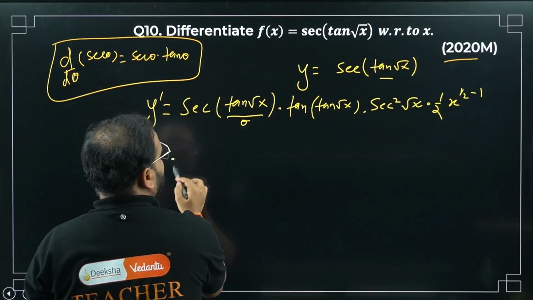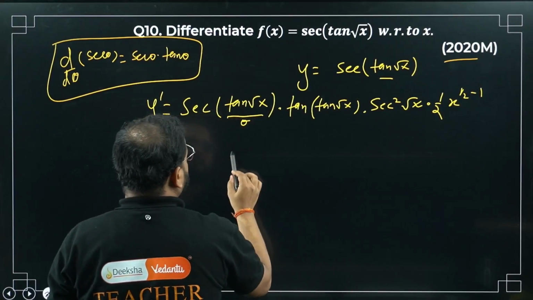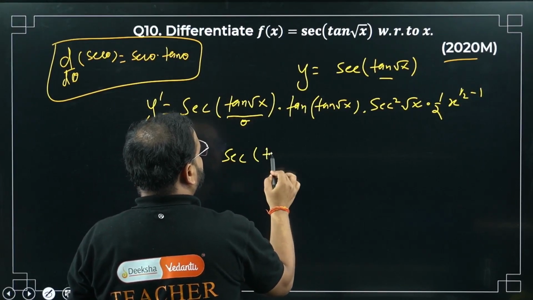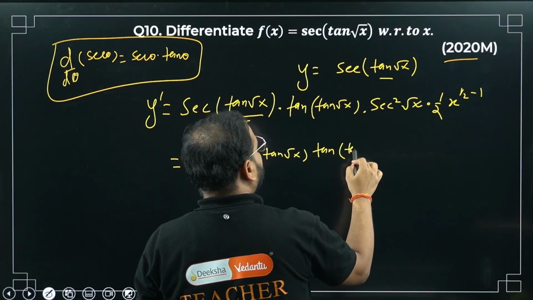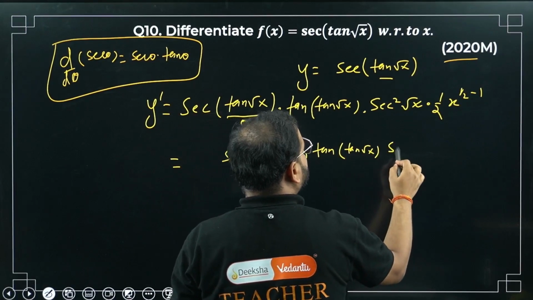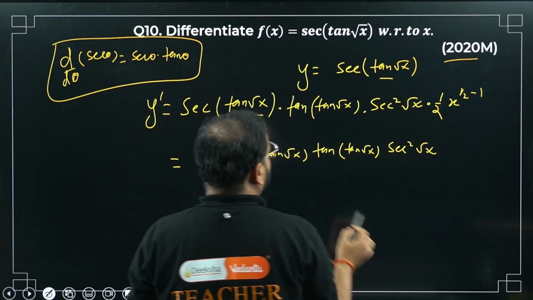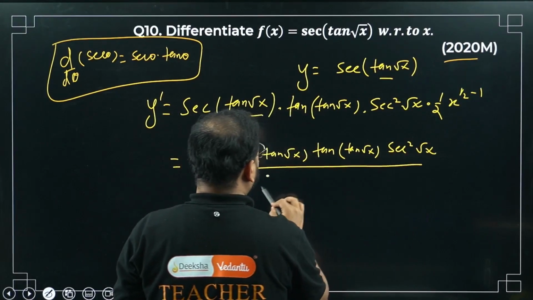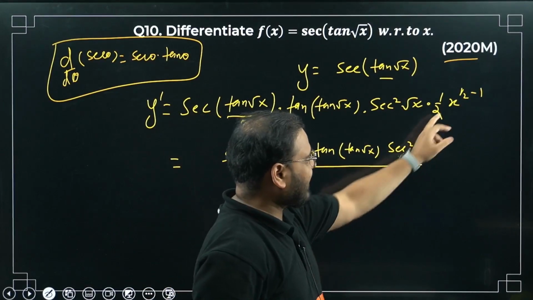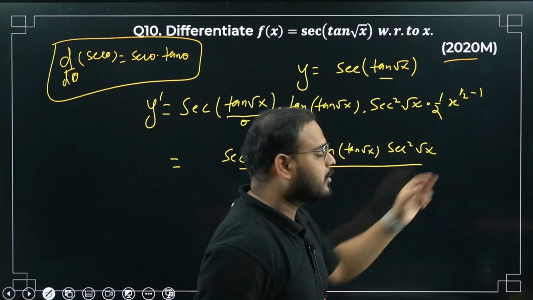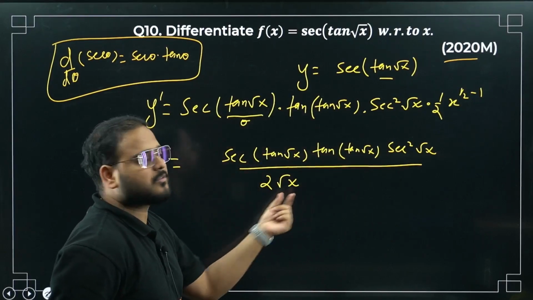Now check my final answer. What I'm getting: sec tan root x, tan root x, sec square root x, upon 2 root x. How come, sir? 2 is in the denominator, no problem. X power 1 by 2 minus 1 is x power minus 1 by 2. So this is going to be root, but in the denominator because of the minus sign.